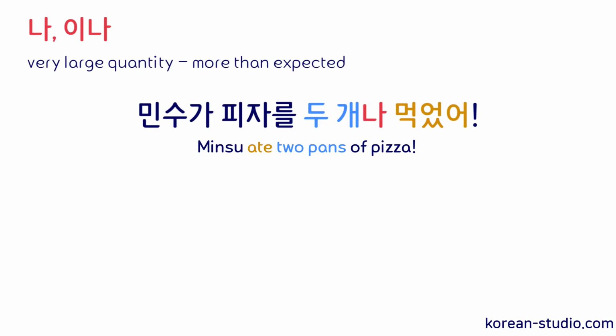민수가 피자를 2개나 먹었어. So in this sentence, 2개 refers to 2 pans, and we use the particle 나 to emphasize this number as being a big number. It's more than what Minzu would normally eat, and that we're surprised by this number.